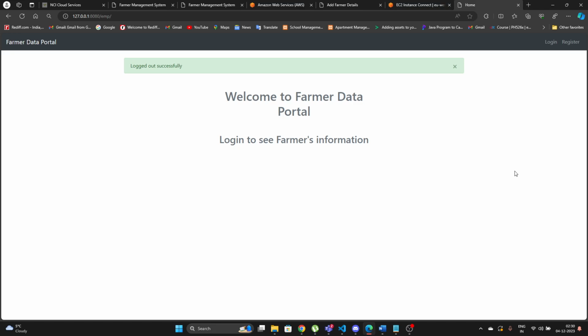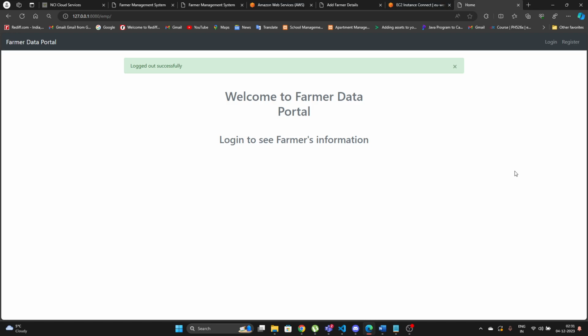The main focus of the project is, for instance, some farmers in villages, if they really wanted to sell their crop, they just need to travel all the way and then do it. But here it's like a firm which can keep track of all the farmers' information. If a farmer is logging in, his information will be added inside, and it will be part of an inventory system which provides proper farmer information as well as crop management.